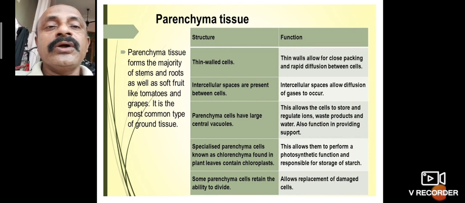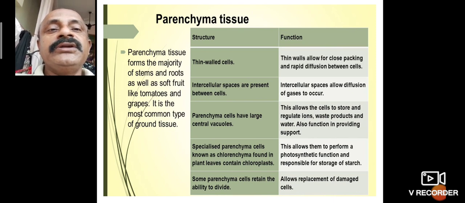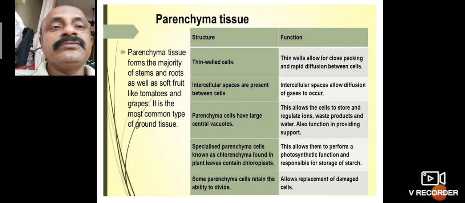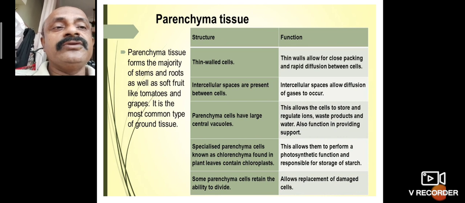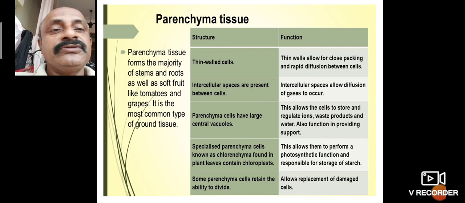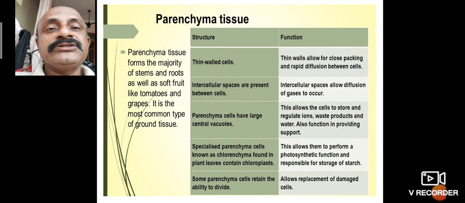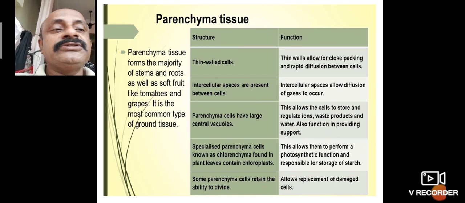The cells are round or isodiametric, spherical, or sometimes triangular, and they make up the majority of the stems and roots. Parenchyma cells are thin-walled, which allows close packing and rapid diffusion between cells. Intercellular spaces are present between cells, and these spaces allow diffusion of gases to occur.